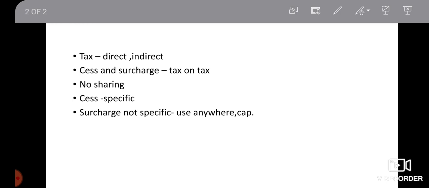This is the same in the case of states as well. If a state is the one imposing cess or surcharge, there is no need to share it with the center as well. Okay, so the one who is imposing the cess or surcharge can utilize that money by themselves. So this is also another important point. So these are the important points regarding cess as well as surcharge. That's all. Thank you.